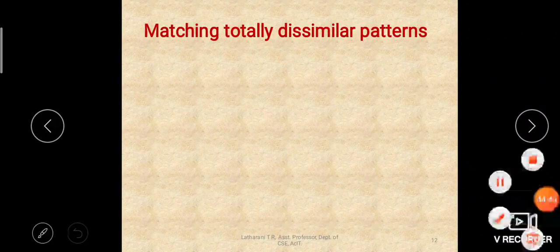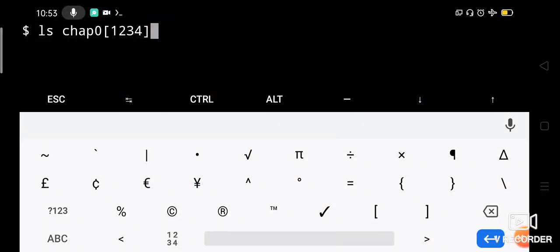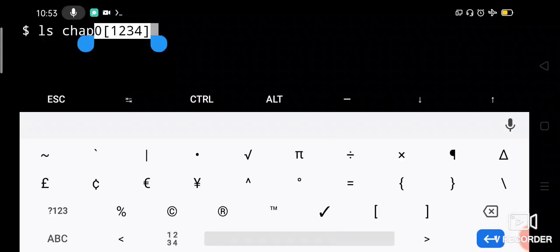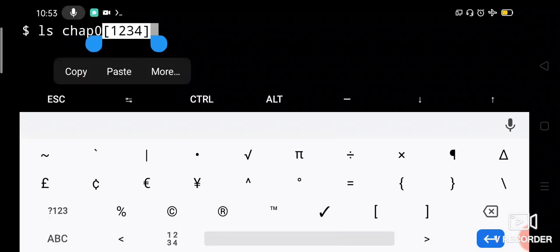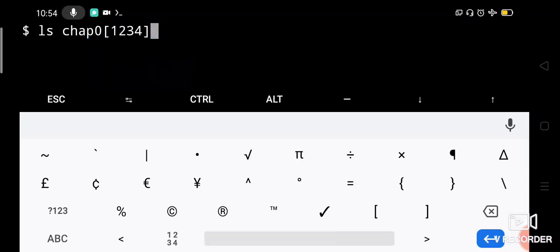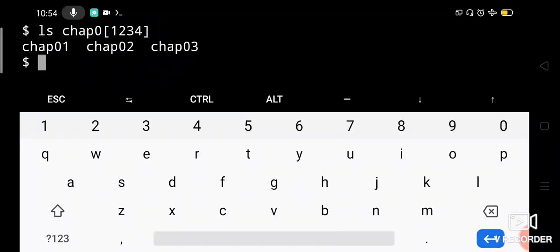Okay, then let us execute. Look at this example. This command has to list a file which starts with chap 0, and after that there can be only one character, written within this character class, and that should be either 1 or 2 or 3 or 4. That means chap 01 or chap 02 or chap 03 or chap 04. Any one of them should be listed. Now it is listing chap 01, 02, 03. As 04 is not there in my current directory, it is not listing.